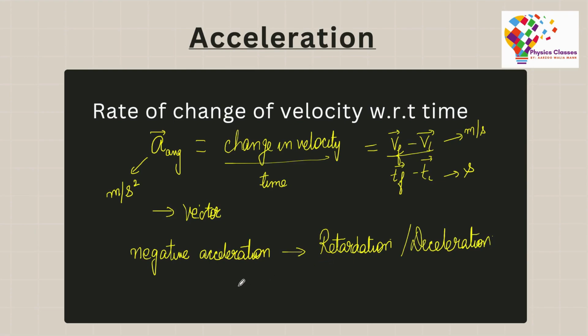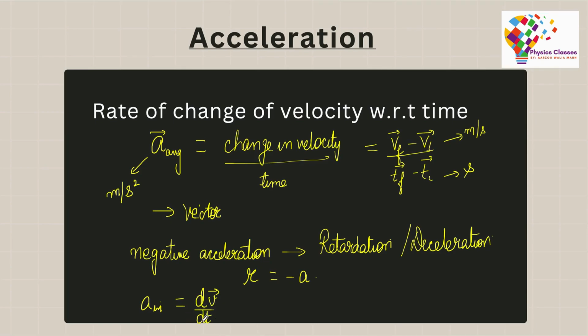If you want to calculate the instantaneous acceleration, then that would be equal to the derivative of velocity with respect to time. dv by dt would give you the instantaneous acceleration.